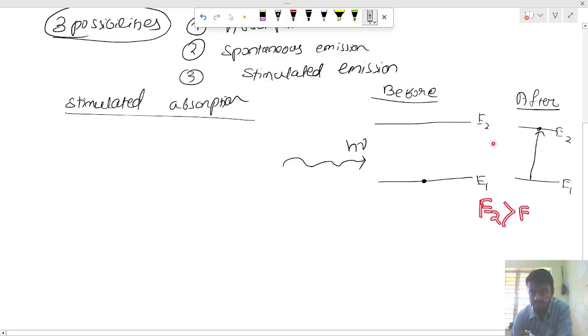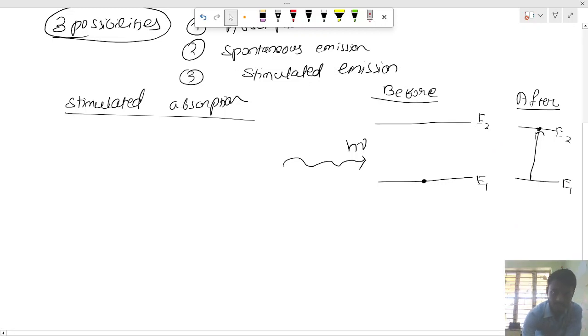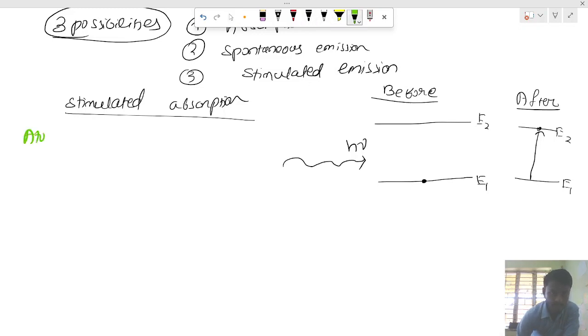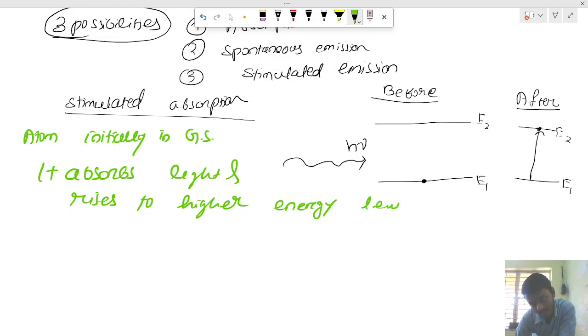Understand this: the atom is initially in the ground state, and it absorbs light and rises, or jumps, to a higher energy level.